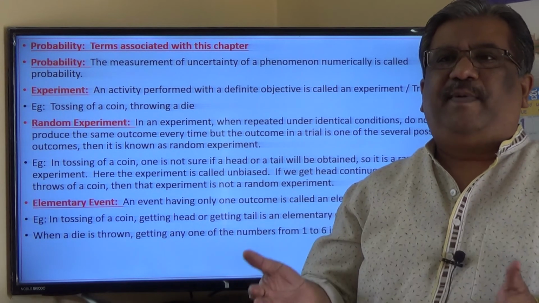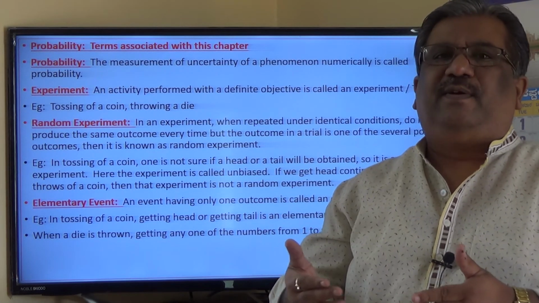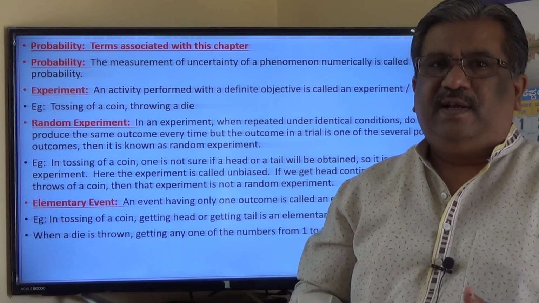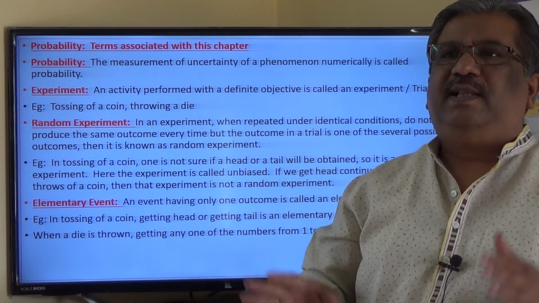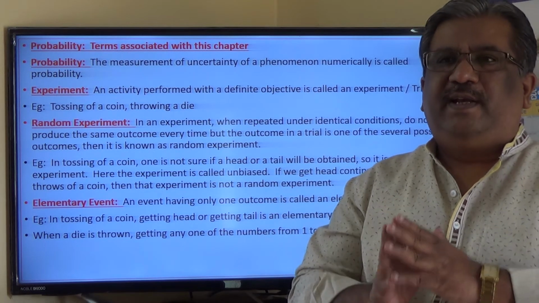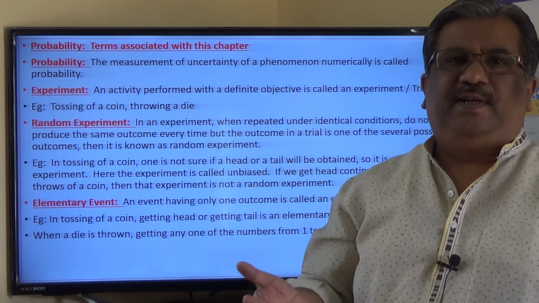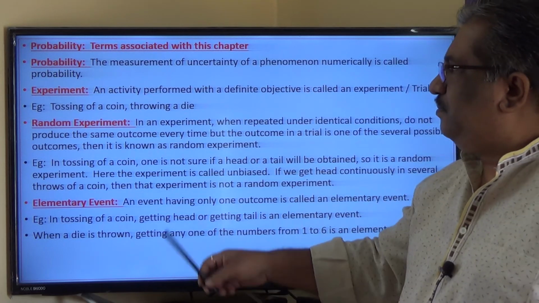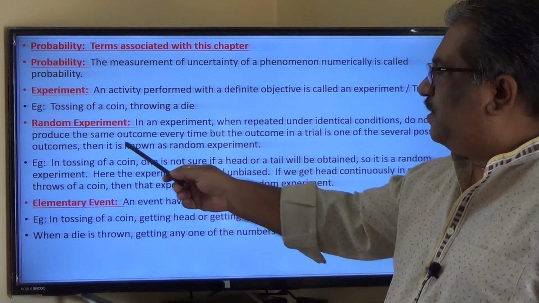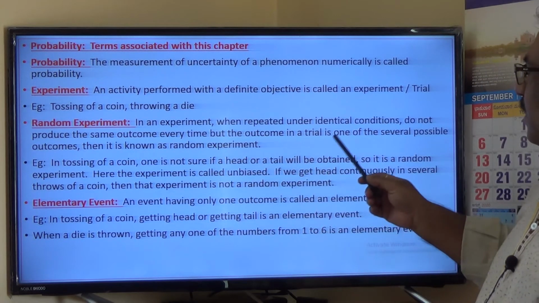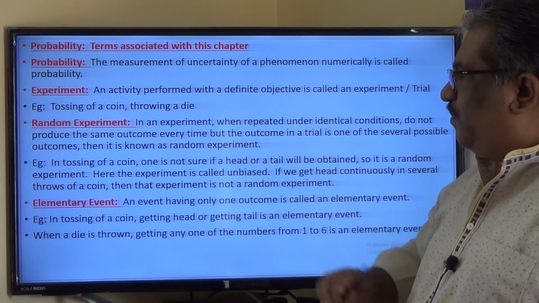Whereas in a biased experiment, the possibility of repetition exists continuously. If you throw a die and get 1 on the top continuously, then that is not a random experiment. So in a random experiment, all the outcomes which you can expect have equal probabilities, that you remember. So an experiment, when repeated under identical conditions, does not produce the same outcome every time, but the outcome in a trial is one of the several possible outcomes. In that case, the experiment is called a random experiment.